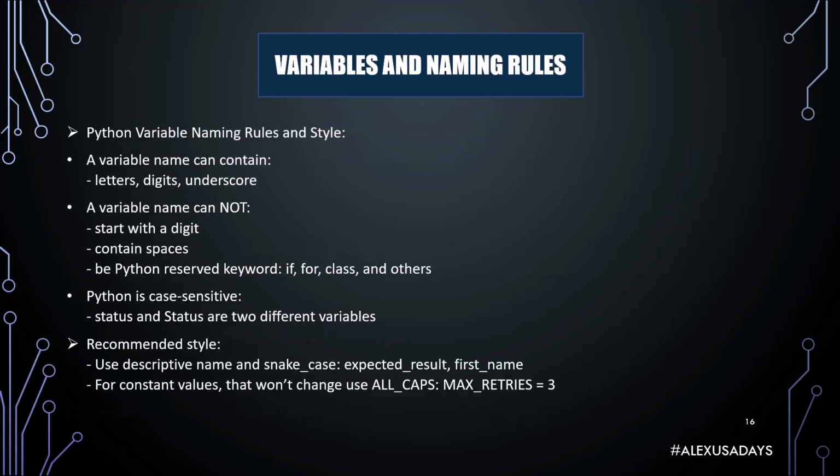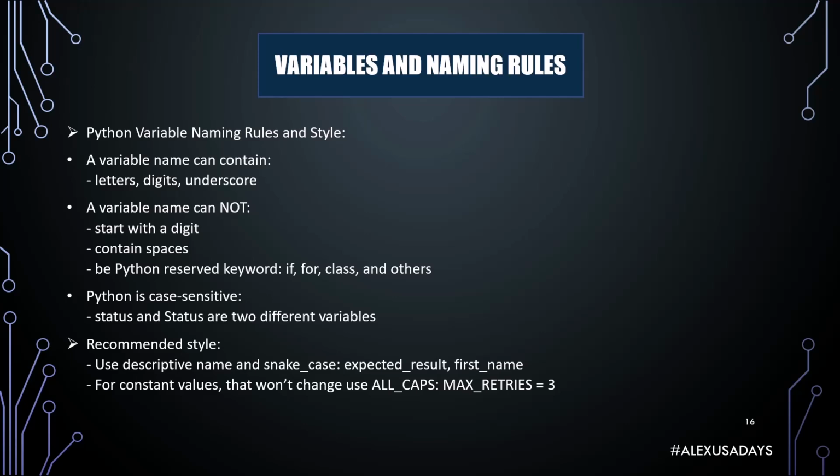Now let's talk about Python variable naming rules and style. So a variable name can contain letters, digits, and underscore. A variable name cannot start with a digit, contain spaces, or be a Python reserved keyword, for example, if, for, class, and others. Python is case sensitive, so status with a lowercase s and Status with a capital S are two different variables.